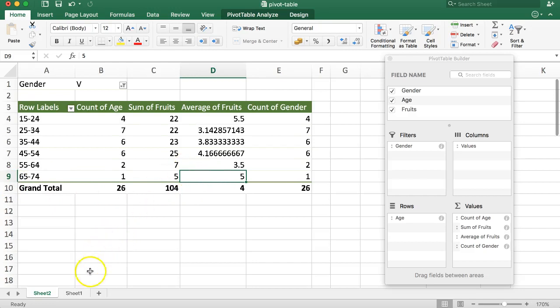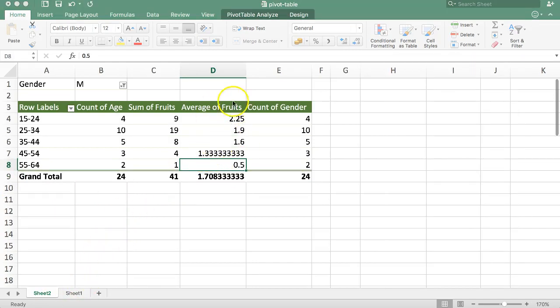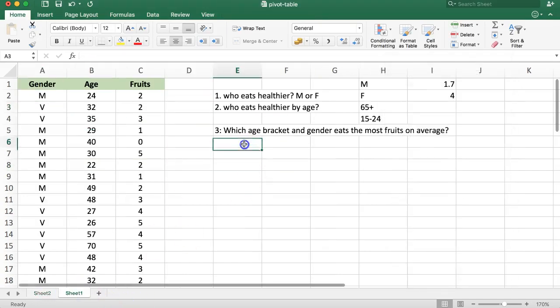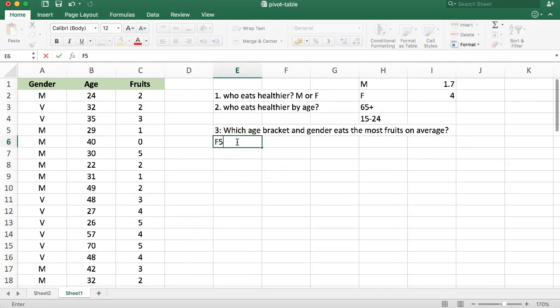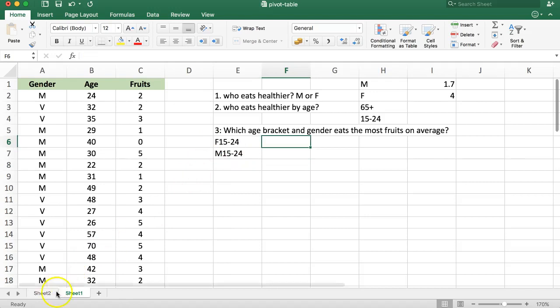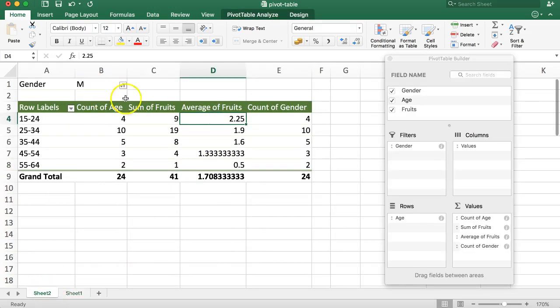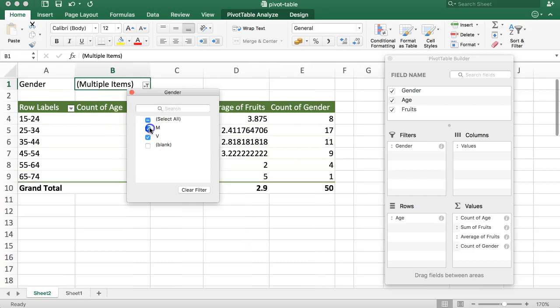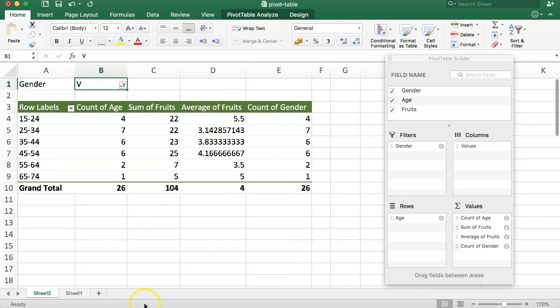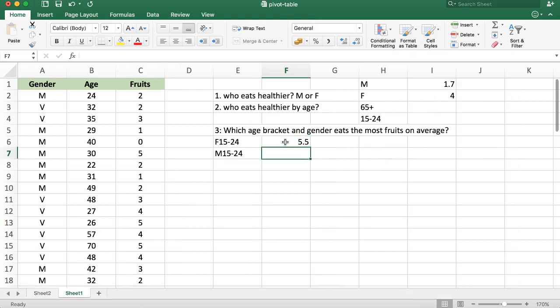And that's really it, how to do it. So we got our answer now. And you can see what's the difference. So let's get all the numbers. The female was 5.5 for the age bracket of 15 to 24. Male was also 15 to 24. The only thing is, let's look back here. We see a male 2.25 and female 5.5. So basically it's more than double the amount of difference.